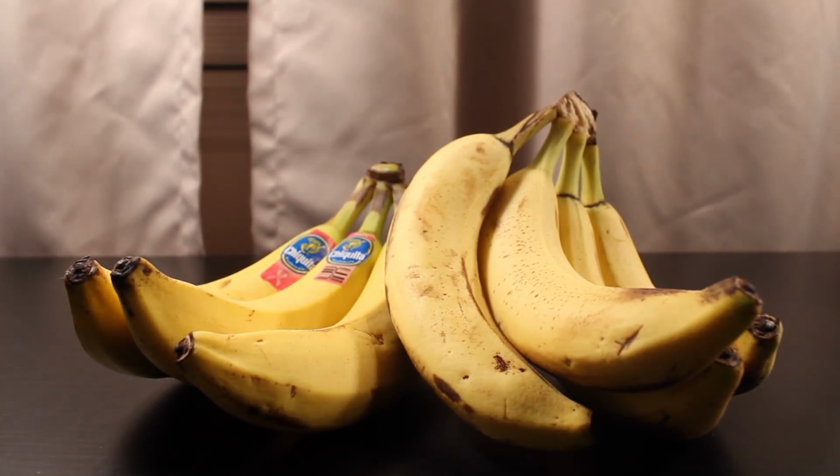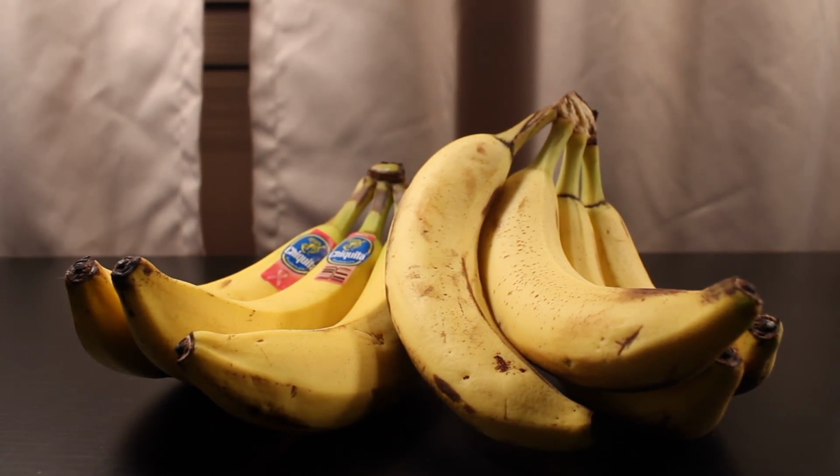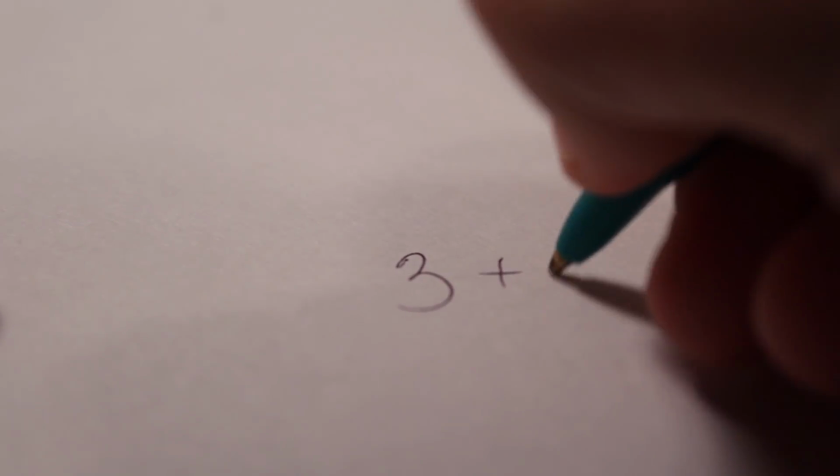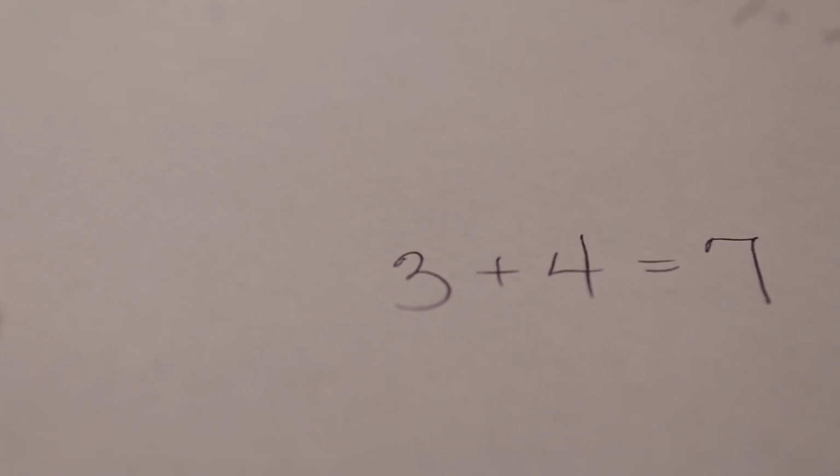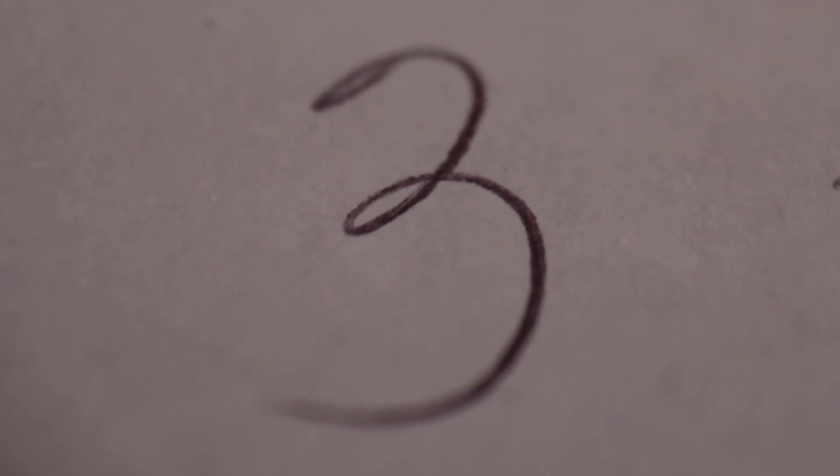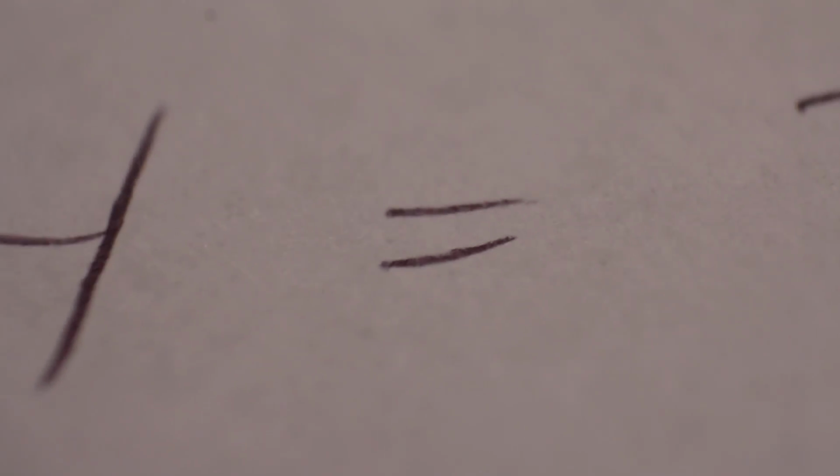And so what does it mean to say that 3 plus 4 equals 7? I'd say it's getting at the abstract quality of how much of something there actually is. But when you see this equation, you don't think of any of that. You see this character, you know it's a 3. You see this, you know it means add. If you see this, you know it means 4. That's equals and that's 7.